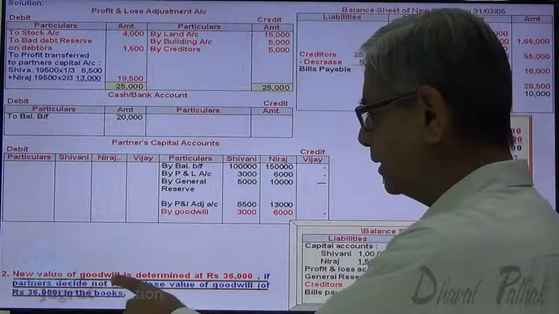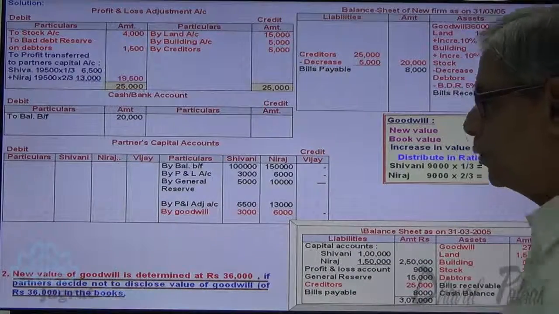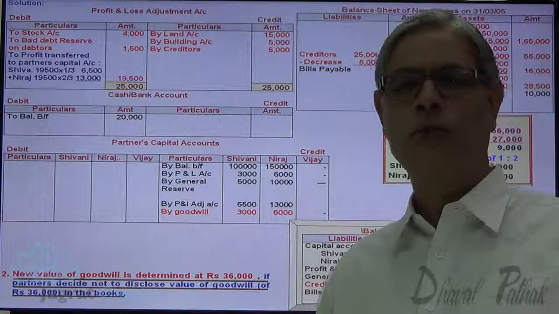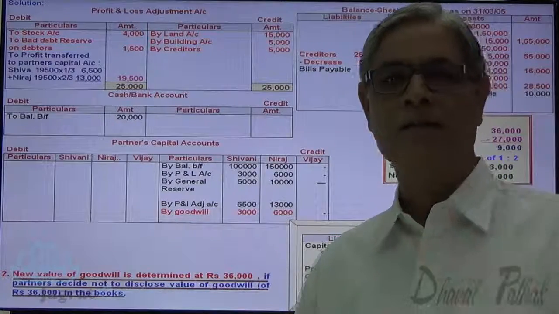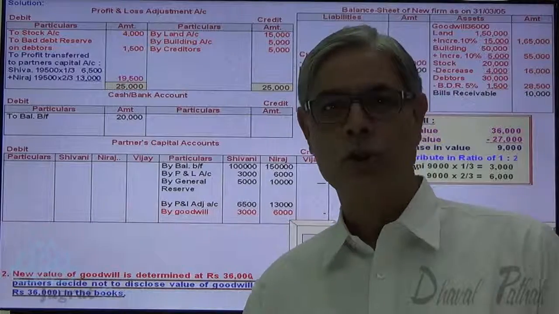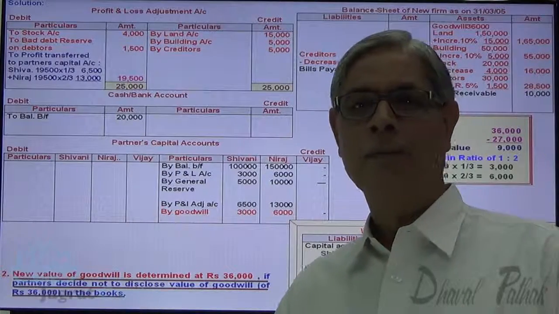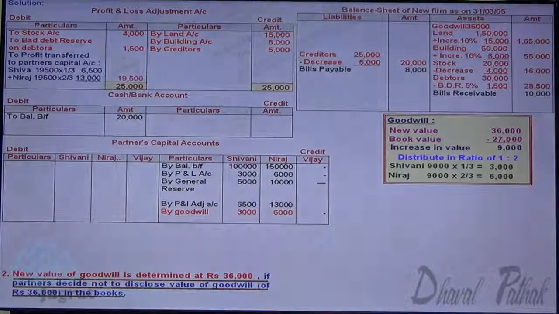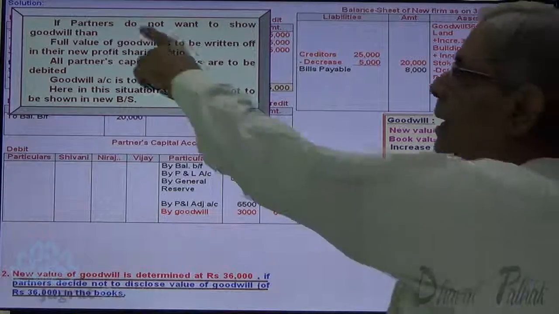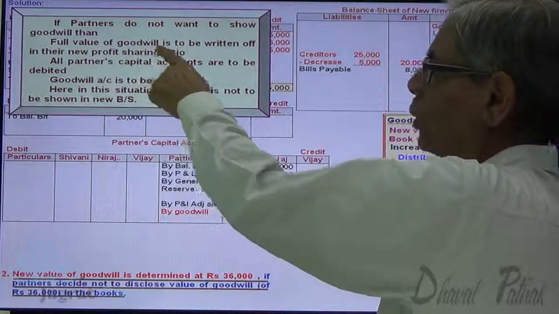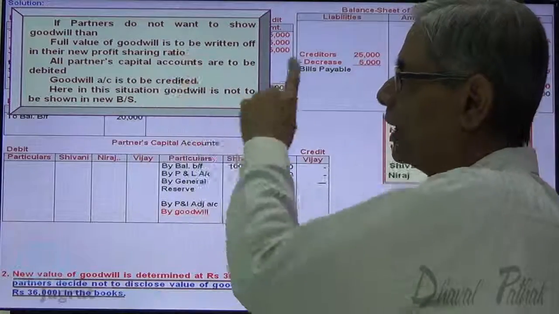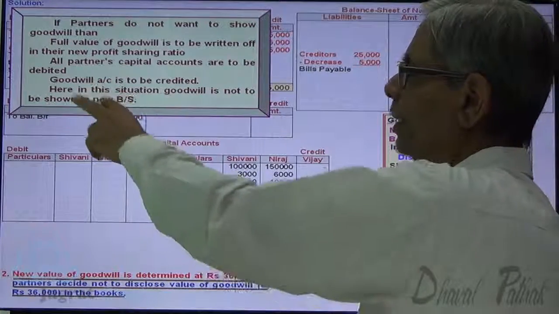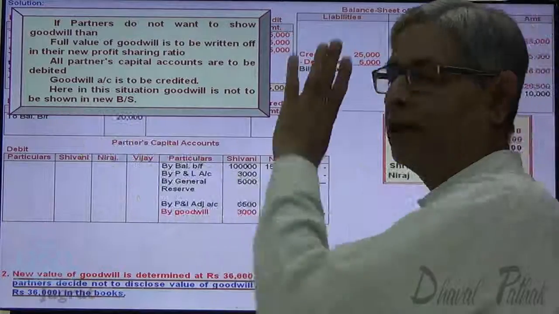If partners decide not to disclose the value of goodwill, that is 36,000, in the books, so partners have decided to write off the goodwill, not to disclose it in the balance sheet. So the entire 36,000 is to be written off in the new profit sharing ratio. First I want to work out the new profit sharing ratio. If the partners do not want to show the goodwill, then the full value of goodwill is to be written off in the new profit sharing ratio; all partners' capital accounts are to be debited and goodwill account is to be credited. Here in this situation, goodwill is not to be shown in the new balance sheet.